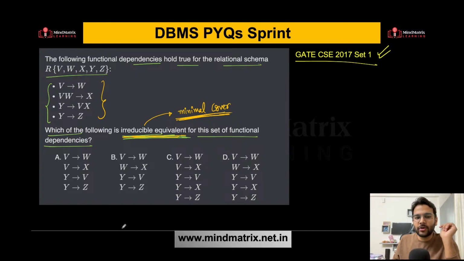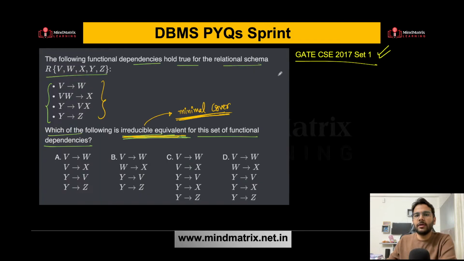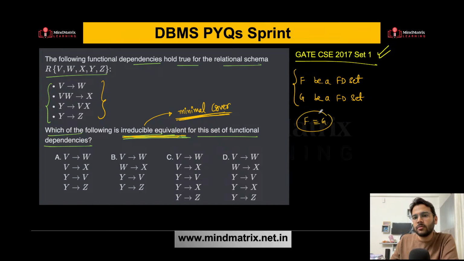So let's try to understand this concept. Let me just make you understand over here. See, there are 2 things over here. Let's say we have a set F of functional dependency, F be a functional dependency set, and let's say G be also a functional dependency set, right? Now, when can I say that F is equivalent to G?